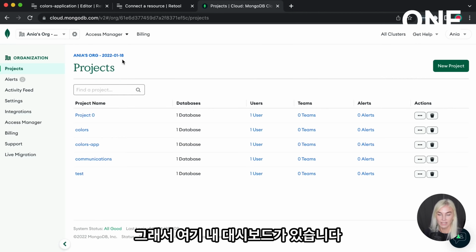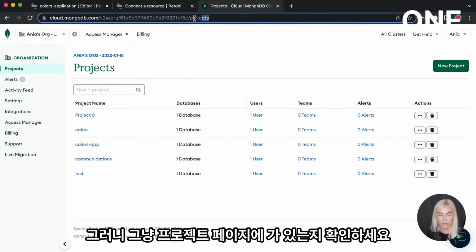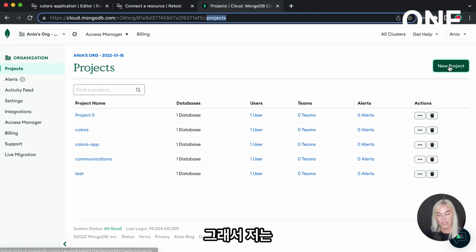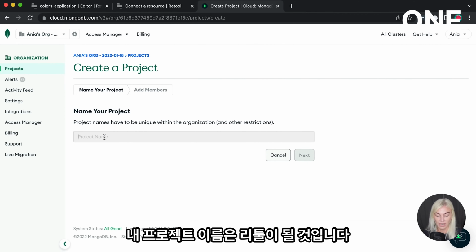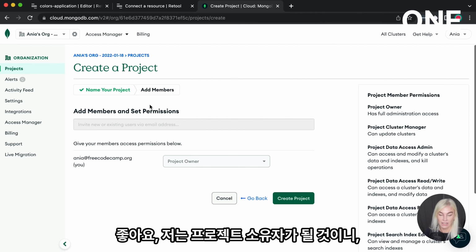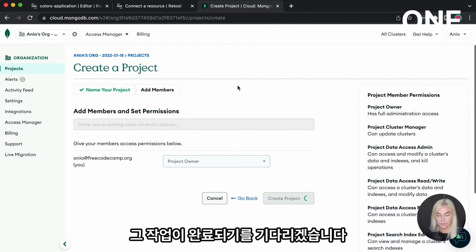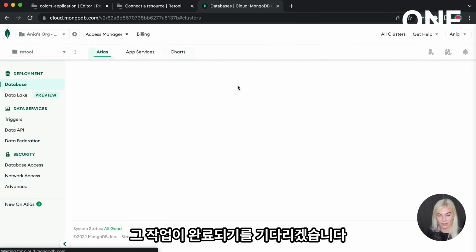So here is my dashboard. Once you fill out all the things necessary to get here, this is what you should see. Under my organization, you will see the projects that I have made so far. Make sure you're at /projects. I'm going to create a new project. My project name is going to be Retool. I'll click next. Okay, I am going to be the project owner, so let's create the project just like so, and wait for that to do its thing.